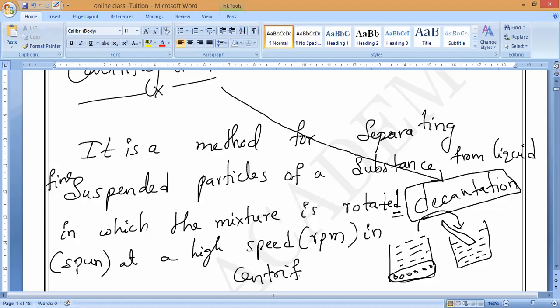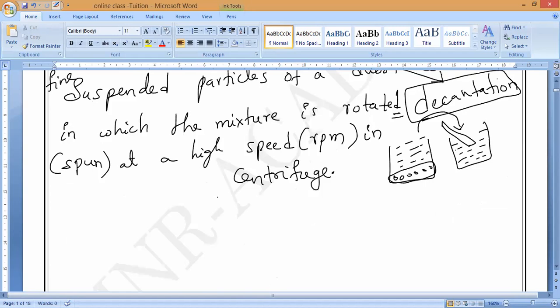What is a centrifuge? A centrifuge is a machine. What is the meaning of RPM? Rotations per minute. New bikes also have a speedometer, an odometer, and an RPM meter also. On the side you can see, my bike has RPM, rotations per minute. You may notice next time. RPM means rotations per minute.